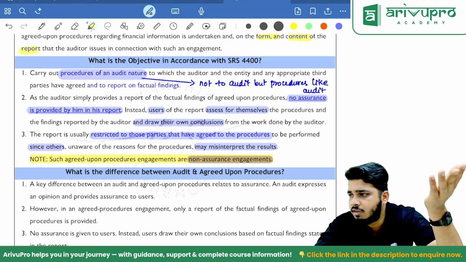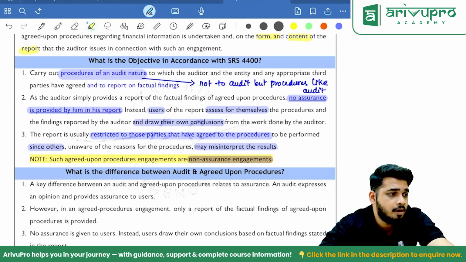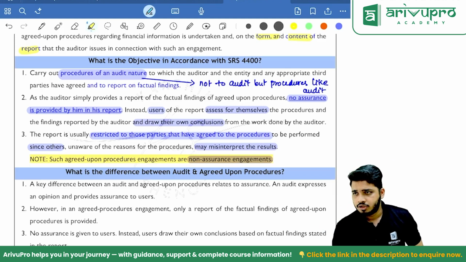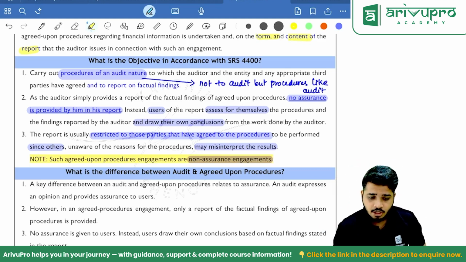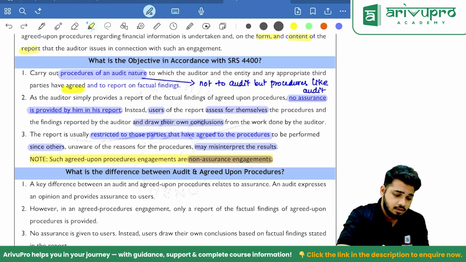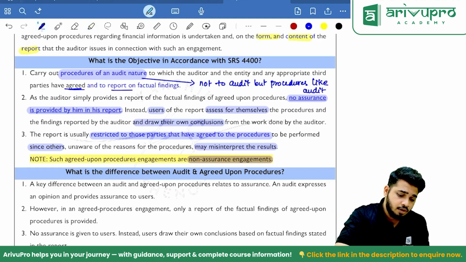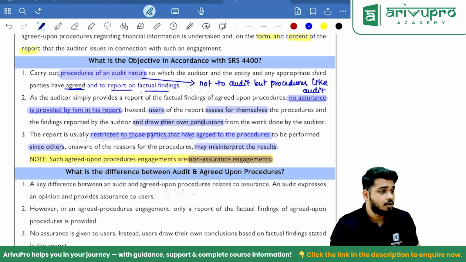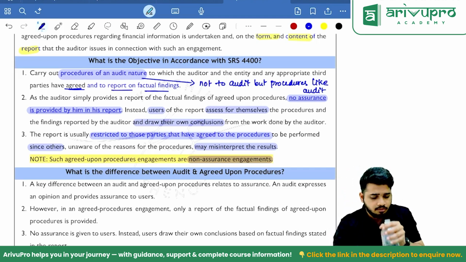So these things only we will be doing, but not in the form of audit, but like audit. So procedures of an audit nature to which the auditor and any appropriate third parties have agreed, and to report on factual findings. So the report is given on what? Findings, that's it.